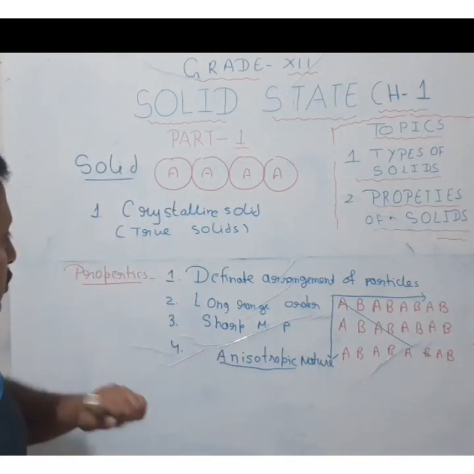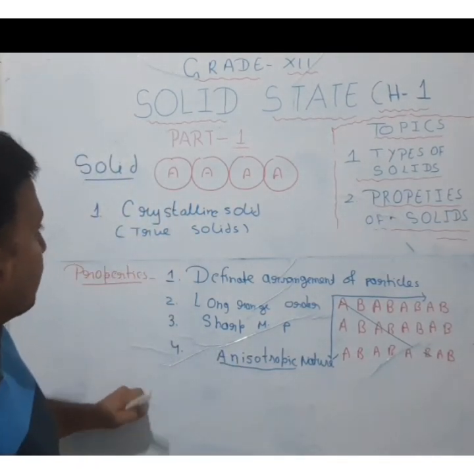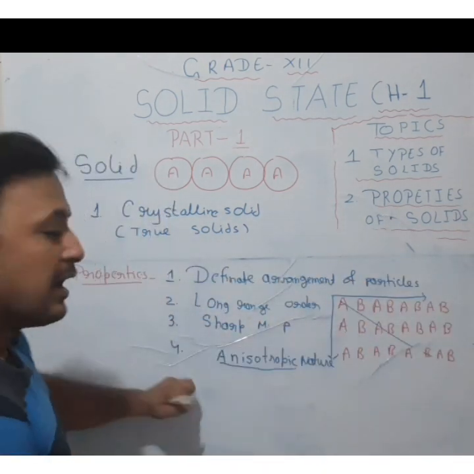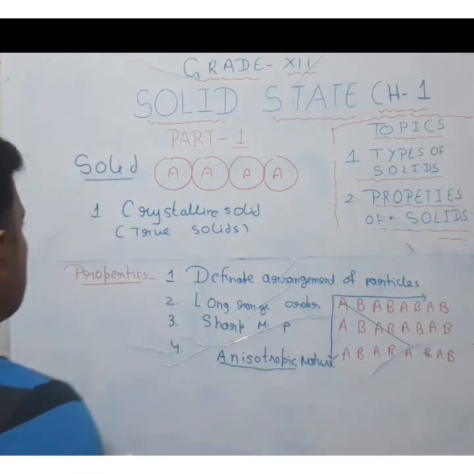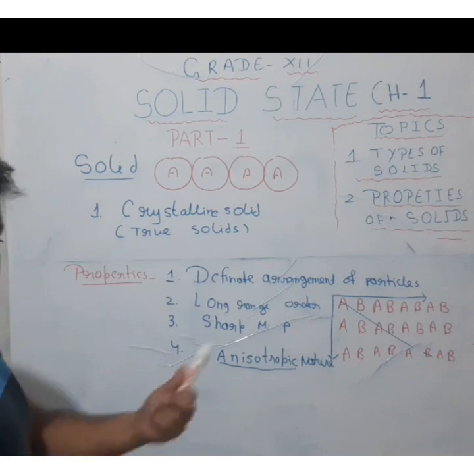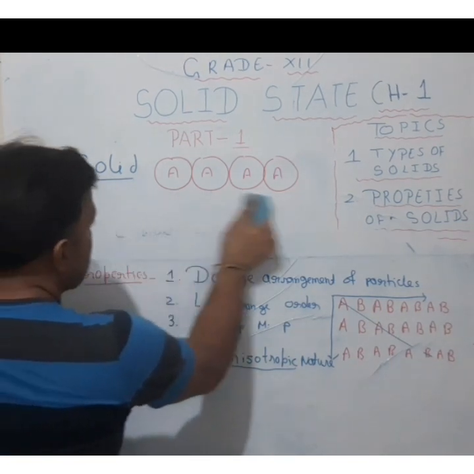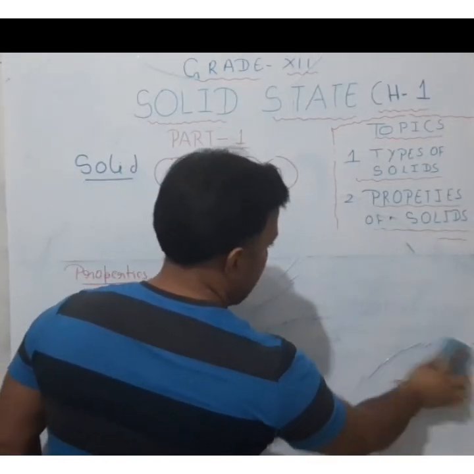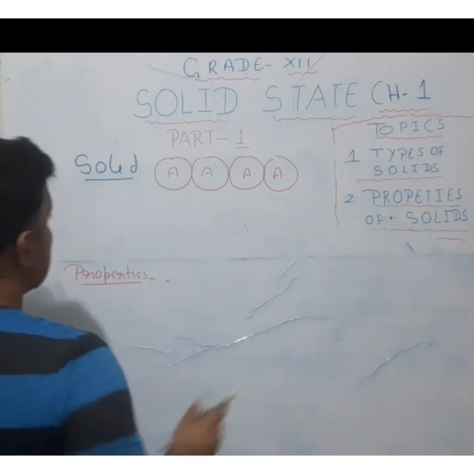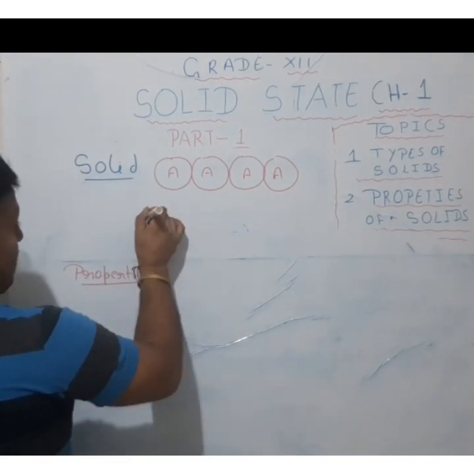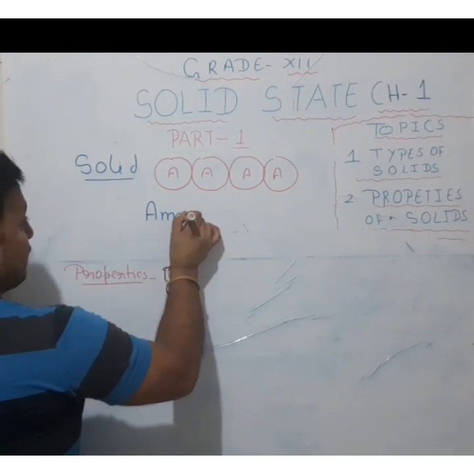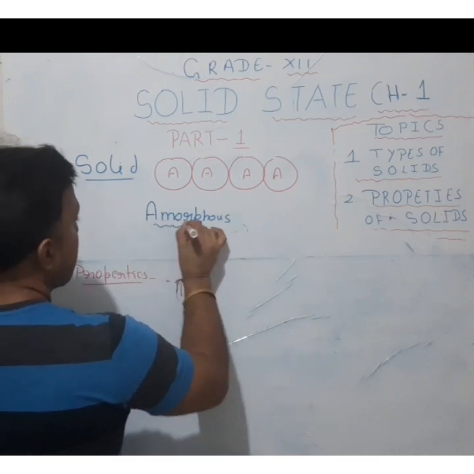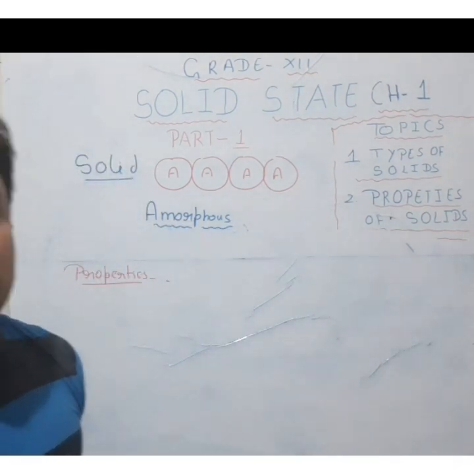Okay students, so these are the main properties of crystalline solids: definite arrangement of particles, long range order, sharp melting point, and anisotropic nature. Now we are going to see the second type of solid and its properties one by one. The second type of solids is the one I was discussing before, whose shape is very difficult to describe, that is amorphous solids.